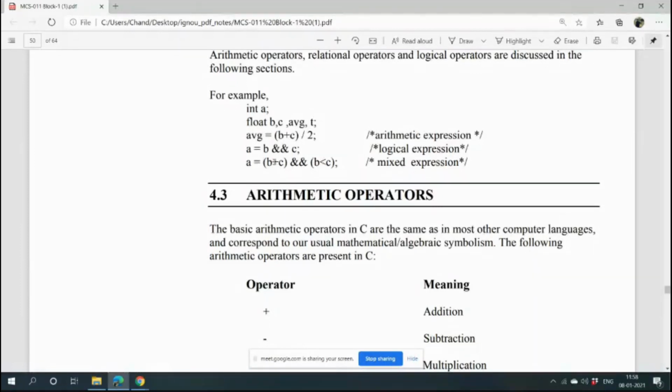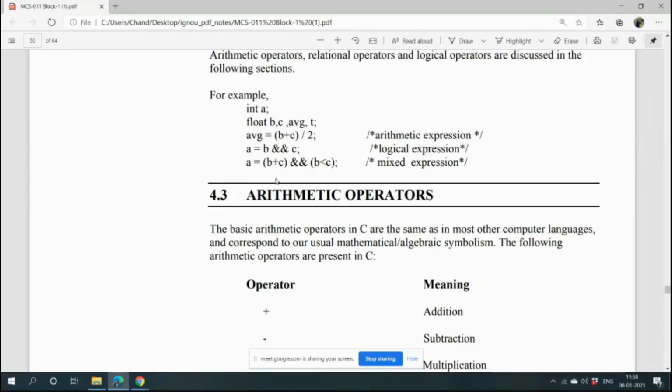Actually, I will just tell you the thing. The value of a variable, if it contains logical operators, will be either true or false. When will it be true? If both the conditions are true.